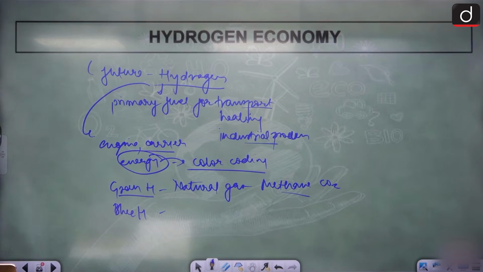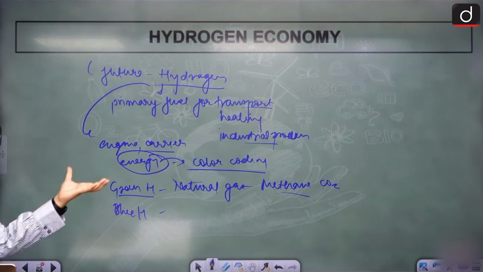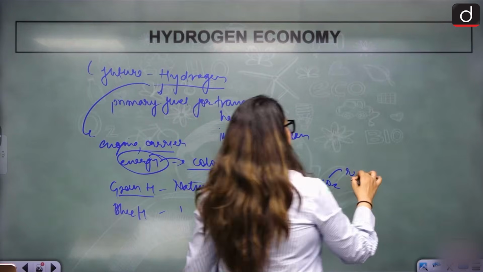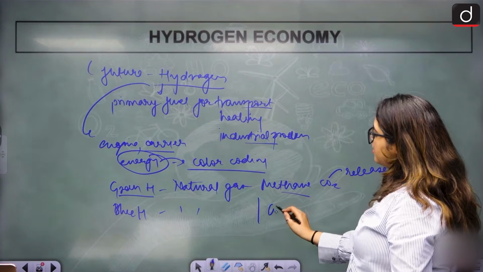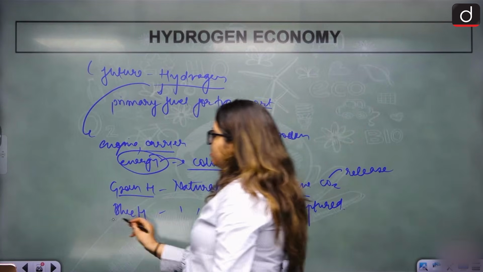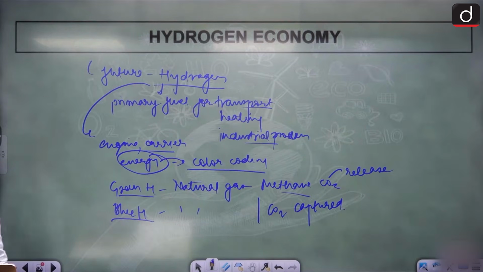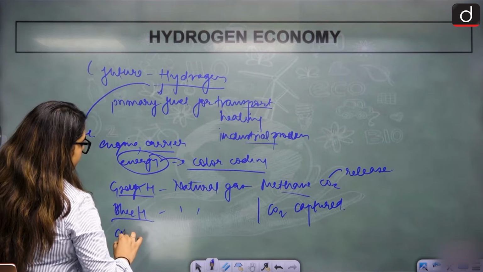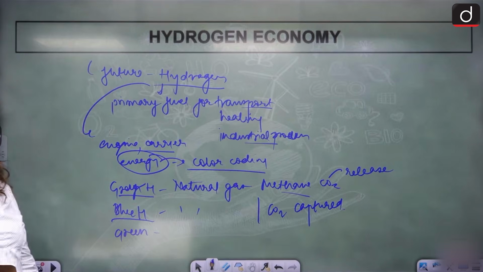Blue hydrogen is formed from natural gas, but the resulting CO2 is captured and stored. In blue hydrogen, we capture CO2. Then we have green hydrogen.